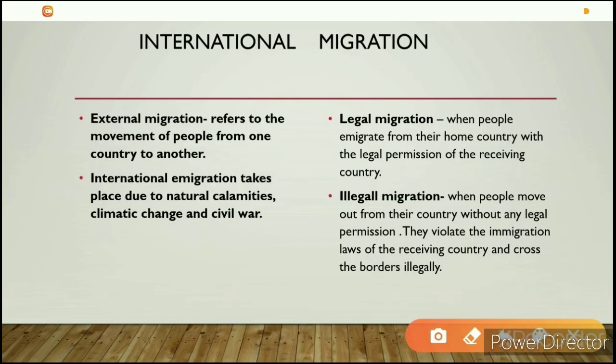When people migrate from their home country with the legal permission of the receiving country, it is known as legal migration. And when people move out from their country without any legal permission, they violate the immigration laws of the receiving country and cross the border illegally, it is known as illegal migration. International migration takes place due to natural calamities, climatic change, and civil war.